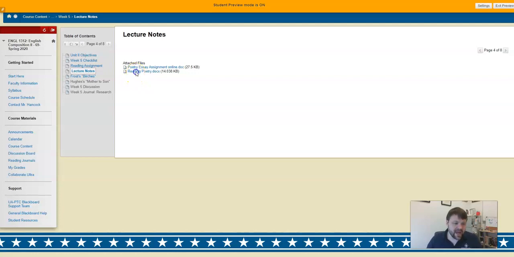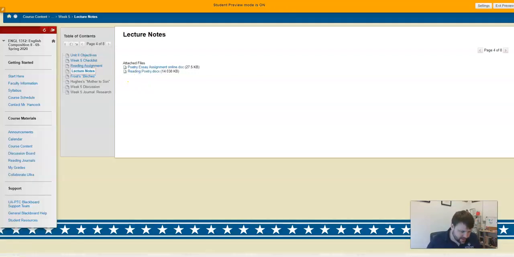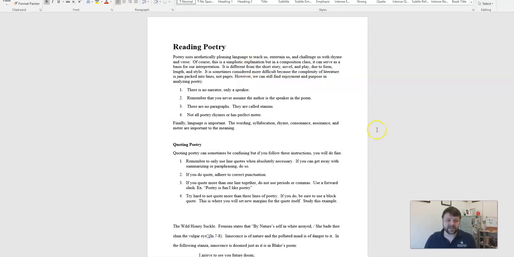Reading poetry. I'm not going to go crazy about this handout, but I do want to mention something. This handout is good because it gives you some ideas as to what to expect. Not everybody is going to have the same interpretation of a poem, so that's fine. If you read a poem and get something different from it than someone else, that's okay. It doesn't mean you're wrong, all right? It's kind of like we all go outside and look at a big oak tree. We're all standing around it, looking at the same tree, but have different ideas about it because we see it from different points of view. So that's fine.